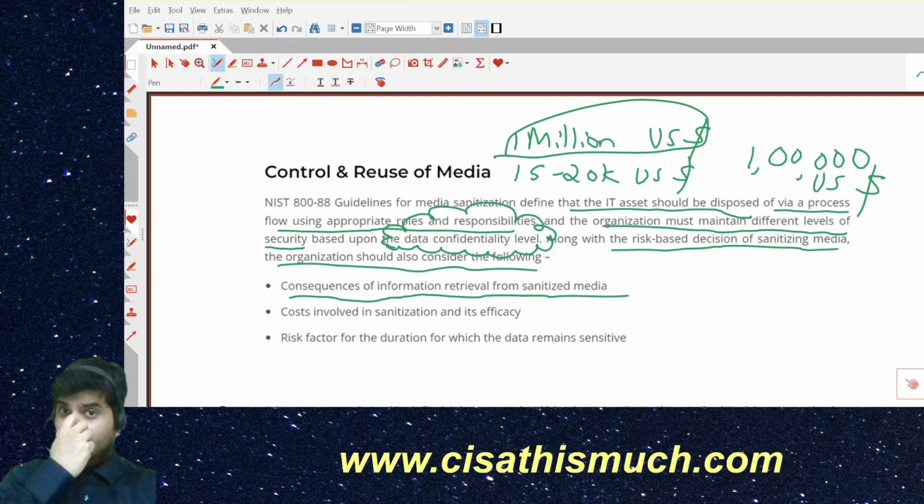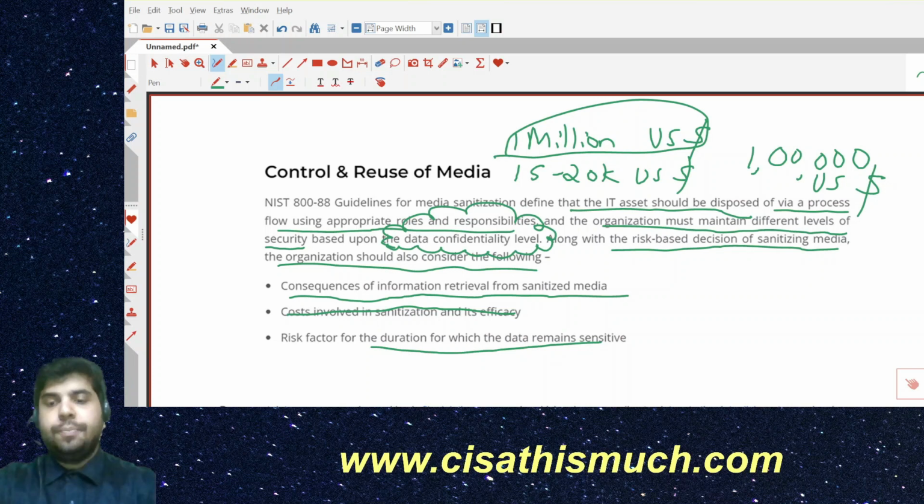This is something you need to keep in mind. What can be the consequence? It all depends upon how sensitive or confidential the data is. Then cost involved, I don't think this is very important. It could be important for less confidential data, but definitely not for the confidential one. Risk factor for the duration for which the data remains sensitive.